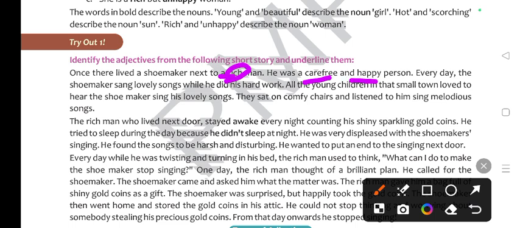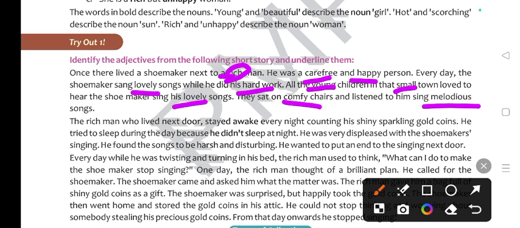Happy is also an adjective. Every day the shoemaker sang lovely songs while he did his hard work. All the young children in that small town loved to hear the shoemaker sing his lovely songs. They sat on comfy chairs and listened to him sing melodious songs.